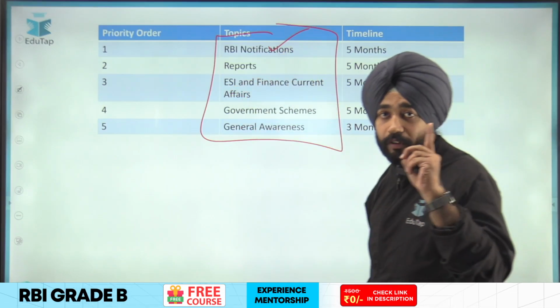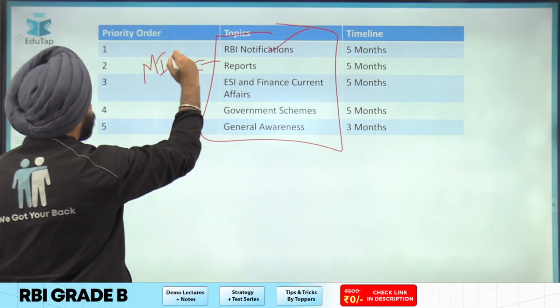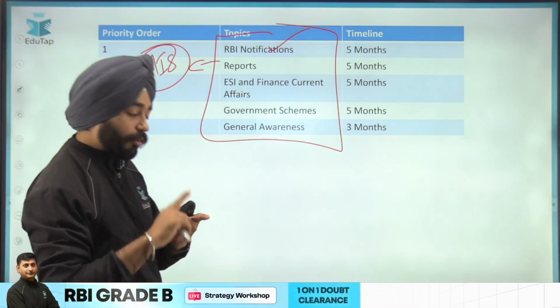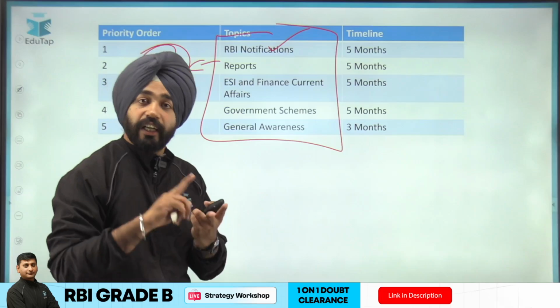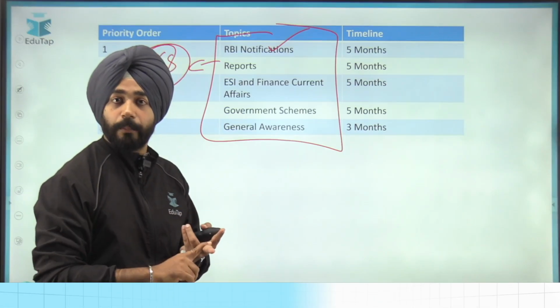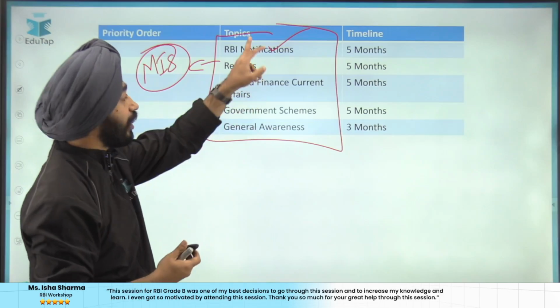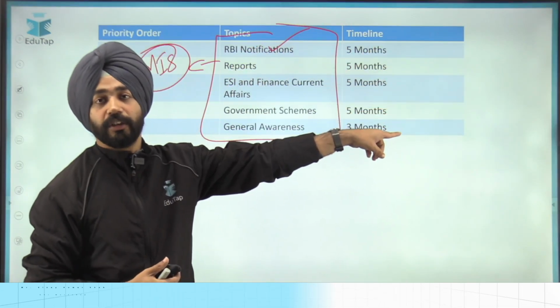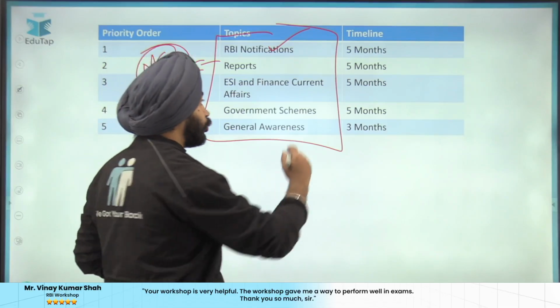Then after that, go with the reports. Always read those reports which are mentioned in the syllabus, like World Development Report, World Economic Outlook, Report on Currency and Finance, Union Budget, Economic Survey, RBI Annual Report. These are the most important reports which you must prepare because even in the report section, the questions are coming from these reports.